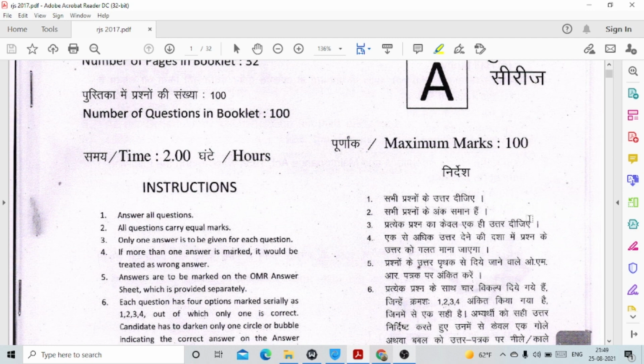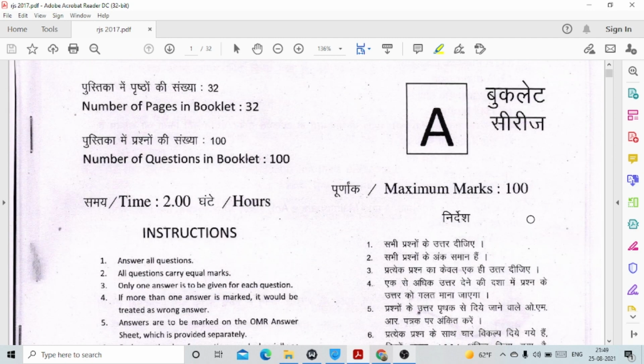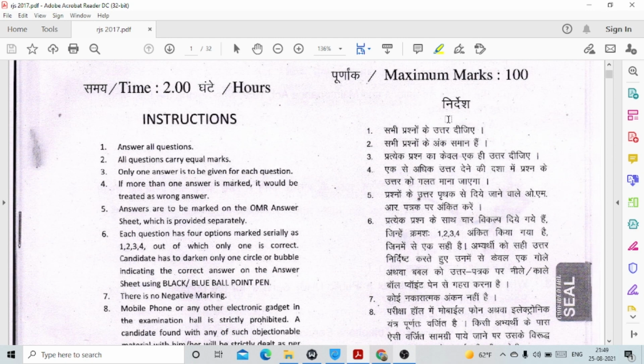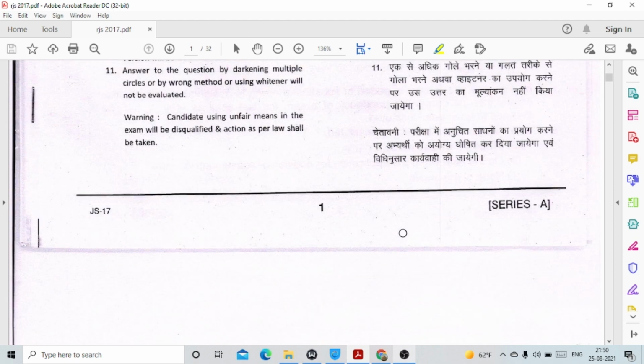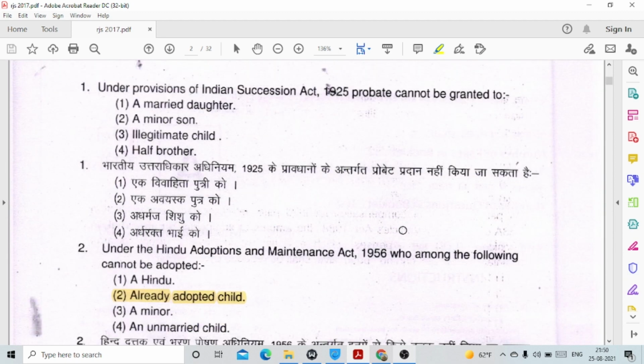Today I am going to deal with you a total number of 100 questions. The maximum marks are 100 and the total time allotted is 2 hours. The best part about this exam is there is no negative marking, and each question carries equal marks. Let us see what kinds of questions we are going to deal with today. This is the first question.